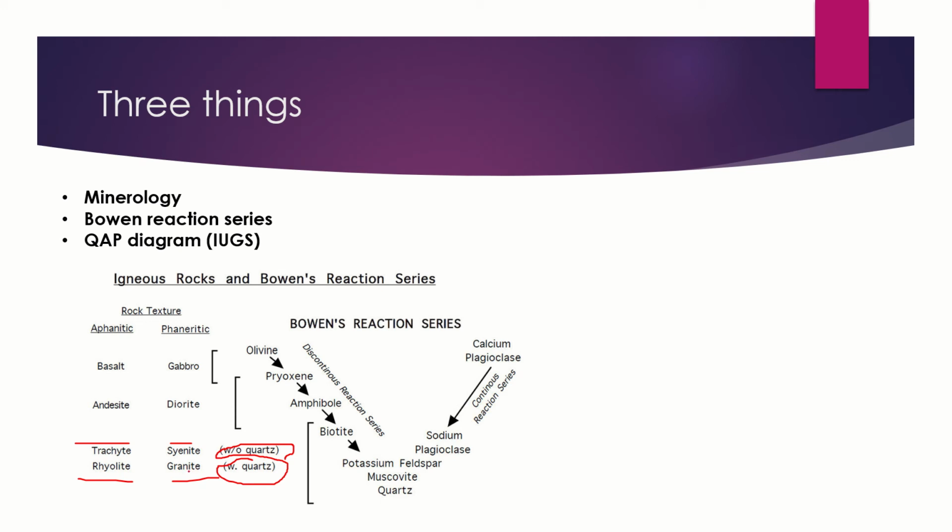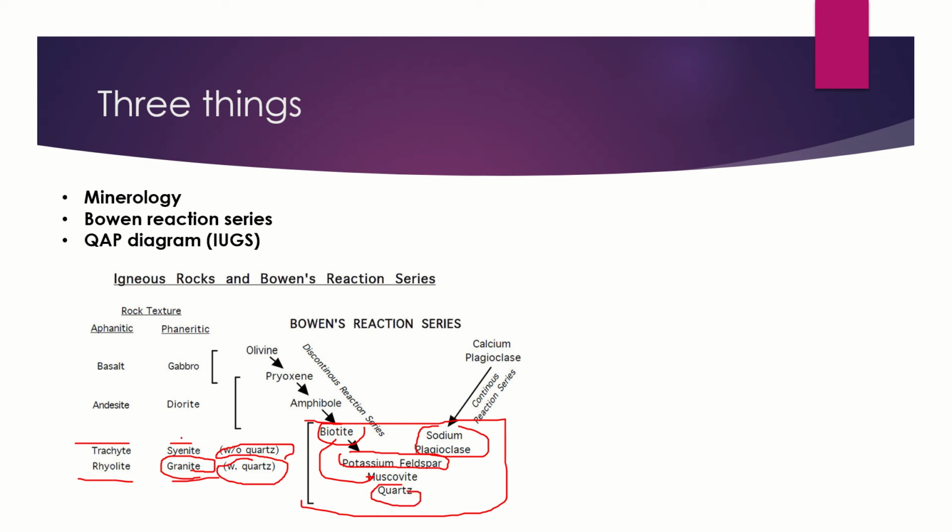That means if we are talking about granite, definitely we are in this zone. So in our rock, we will have sodium plagioclase, potassium feldspar, biotite and muscovite as accessory minerals, and we have the quartz.